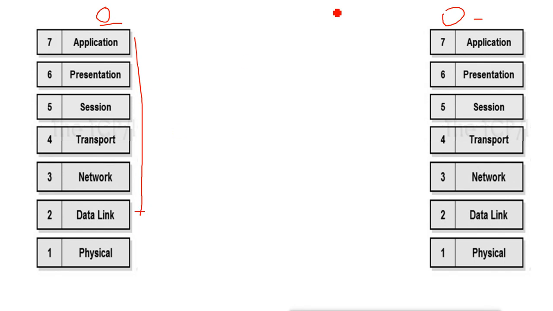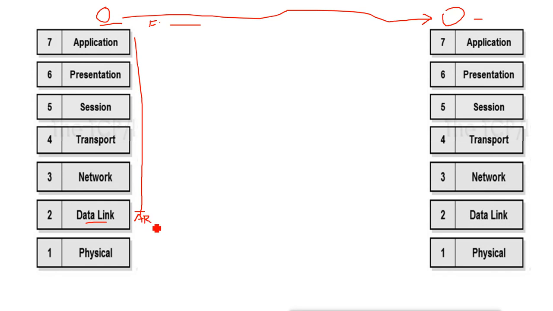We don't give destination MAC addresses to the communication. Suppose this machine is doing an FTP connection to this machine, how will it be done? The command will be FTP, and after the FTP command we give the IP address of this machine, but we don't mention the MAC address. Now our source machine doesn't know the MAC address, so what will it do first? It will send the ARP request first. The ARP protocol works here.